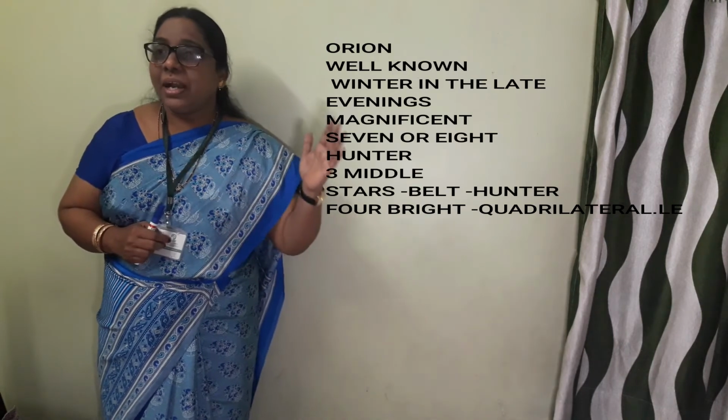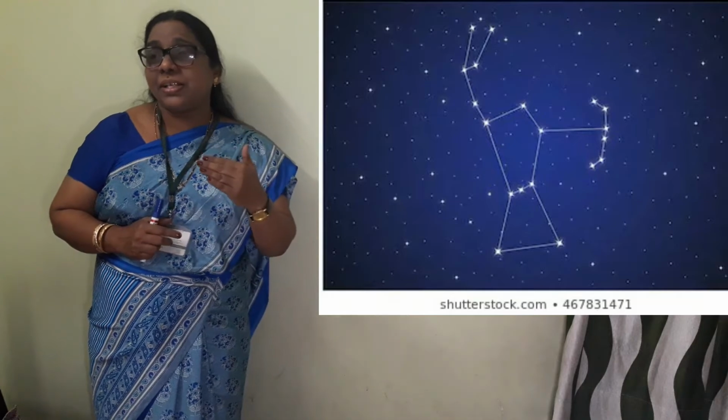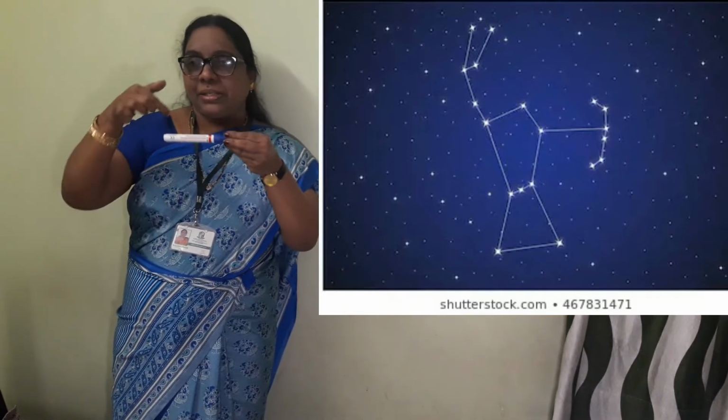Orion is a magnificent constellation, seen in the winter in the late evenings, and it is also called the hunter. Looking at this picture, we can see that the three middle stars represent the belt of the hunter, just like a belt.